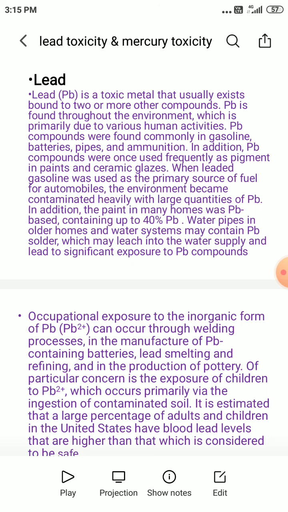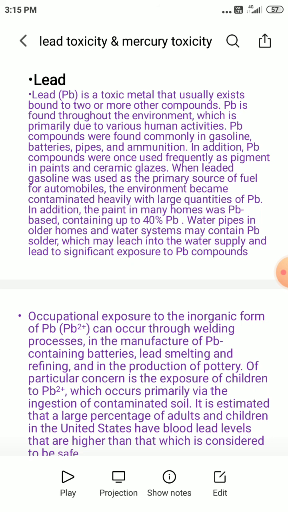Exposure can also reach children, primarily via ingestion of contaminated soil. Of course, they play with the soil, which can be contaminated with lead.